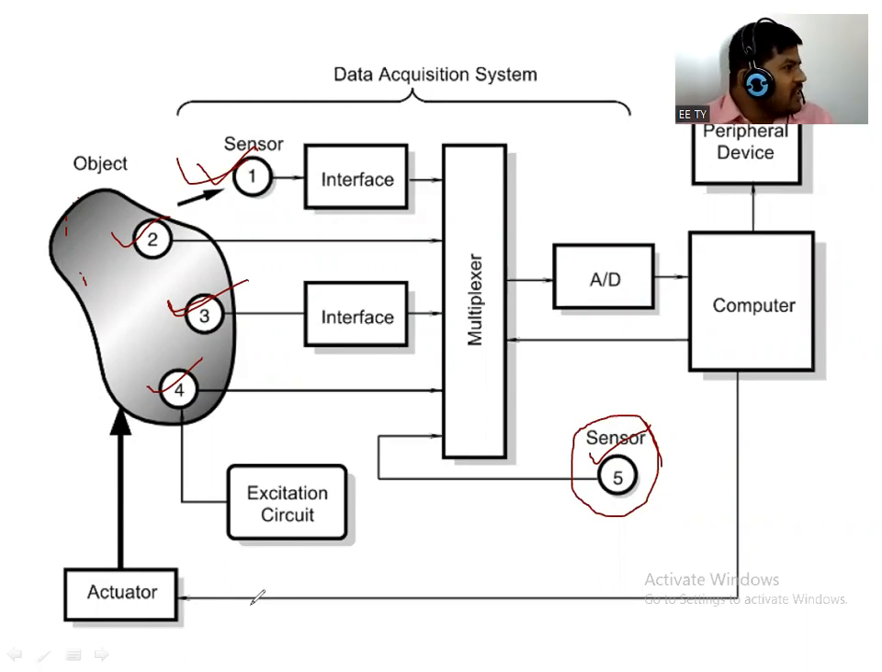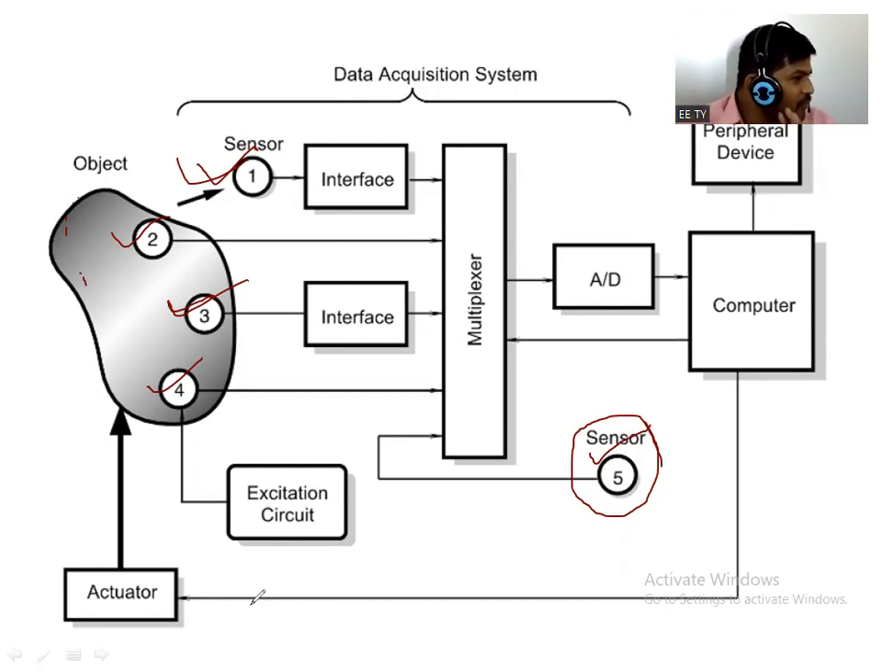It will receive signals, or outputs, from different types of sensors, and it will provide an output to the computer, or maybe to the microcontroller, once at a time. What is the function? The multiplexer is nothing but one type of switch, or it may be like a gate.